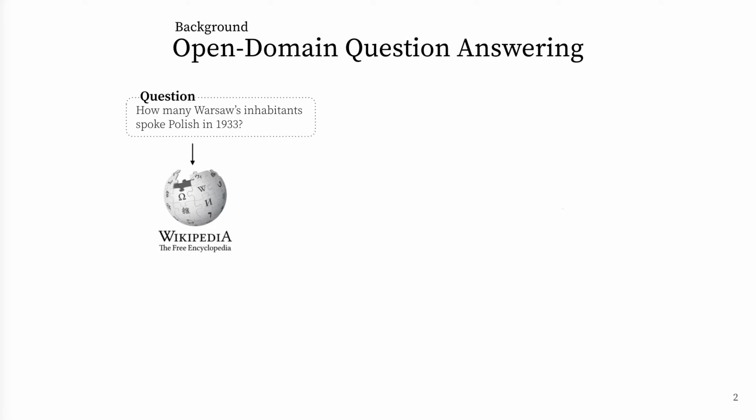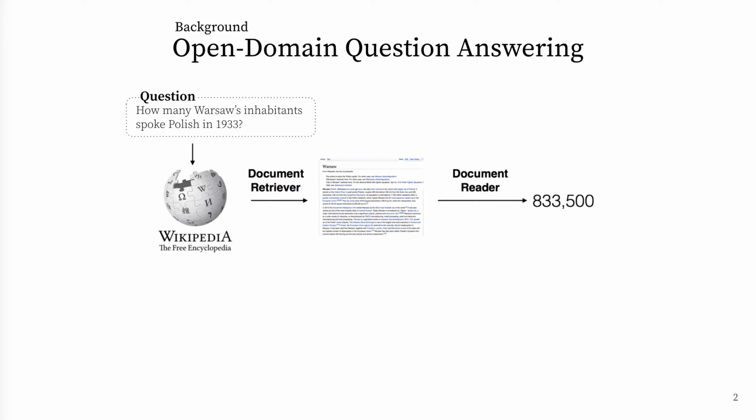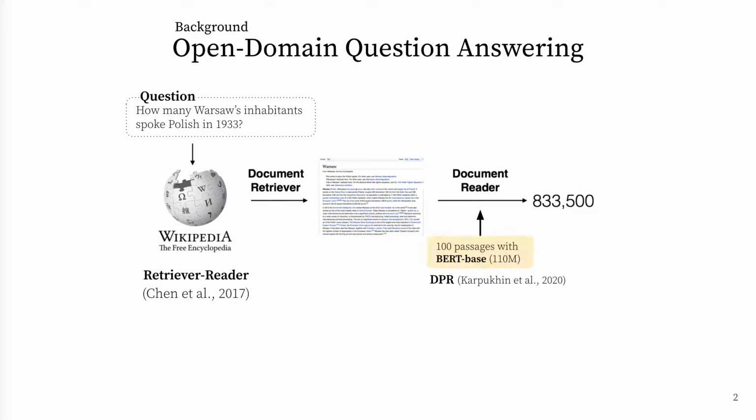In open domain question answering, a model is given an open domain question and tries to find an answer from a large corpus like Wikipedia. Many open domain QA models use a pipeline approach where a document retriever is used to retrieve relevant documents, and a document reader like BERT is used to find a short answer for this question. This type of retrieval-reader approach is becoming more popular these days, and reading hundreds of passages for each question using a heavy reader model makes the entire process very slow.